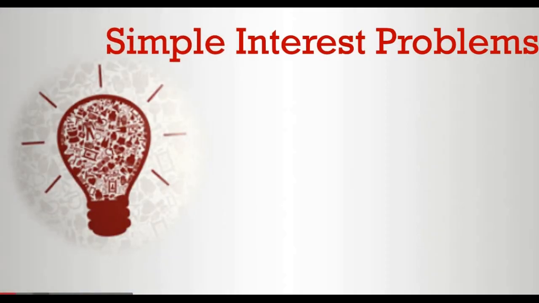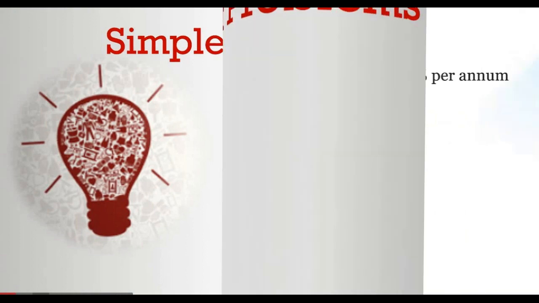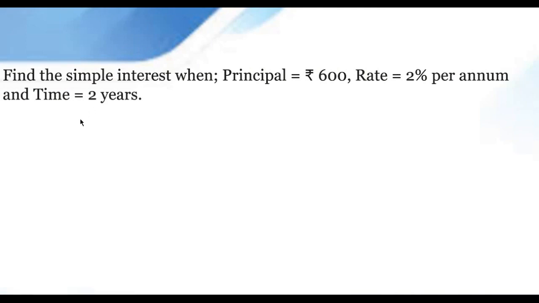Let us do some problems related to simple interest. Find the simple interest when the principal is rupees 600, the rate 2% per annum. What is per annum? Yeah, 2% per year, per year or annually. And the time is 2 years. So we need to find the simple interest.